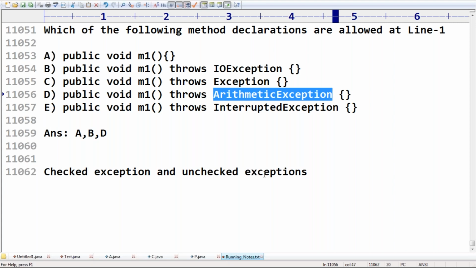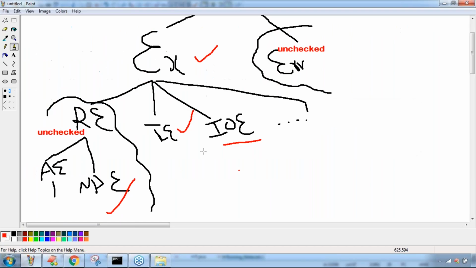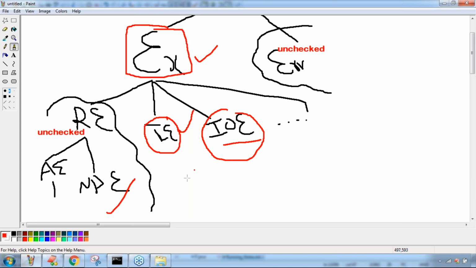Now observe that InterruptedException and IOException are child classes of Exception, but there is no relation between this one and this one. InterruptedException is a different exception, IOException is a different exception. There is no relation at all. Remember, right?